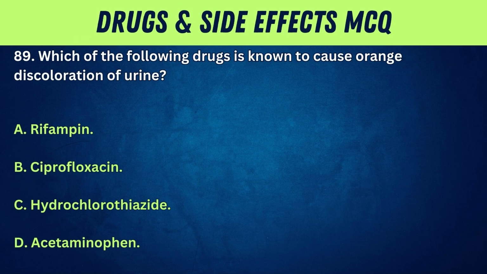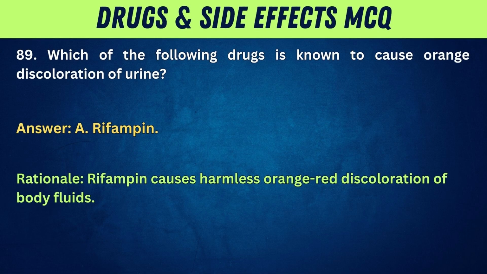89. Which of the following drugs is known to cause orange discoloration of urine? A. Rifampin. B. Ciprofloxacin. C. Hydrochlorothiazide. D. Acetaminophen. Answer: A. Rifampin. Rationale: rifampin causes harmless orange-red discoloration of body fluids.